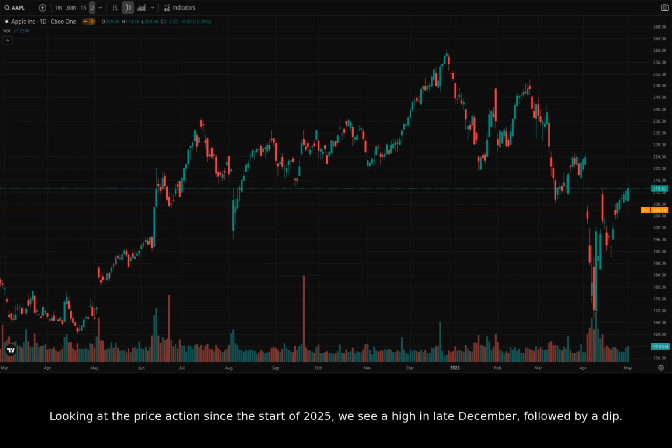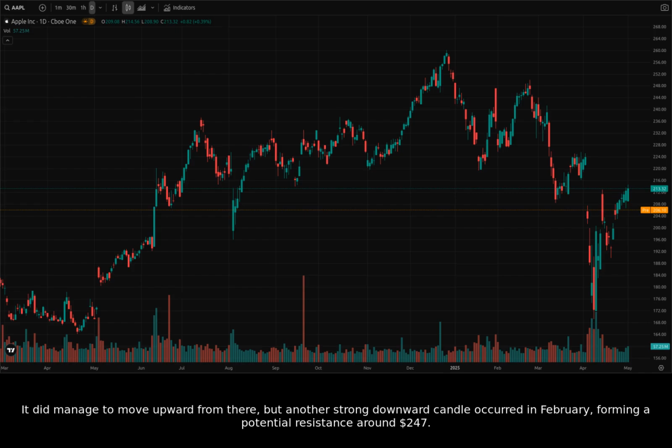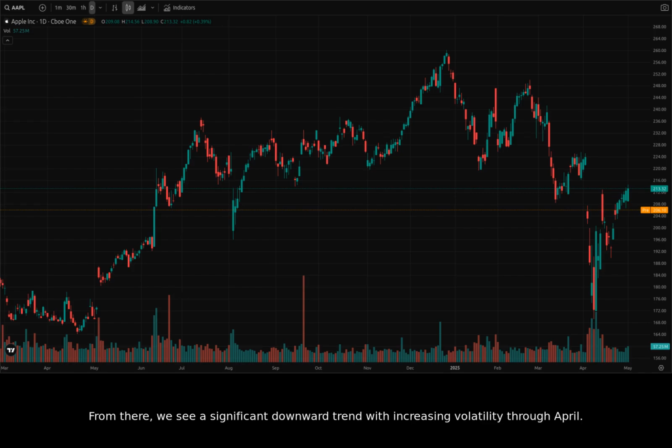Looking at the price action since the start of 2025, we see a high in late December, followed by a dip. Notice how it tried to recover in January, then fell further to a low of near $220. It did manage to move upward from there, but another strong downward candle occurred in February, forming a potential resistance around $247. From there, we see a significant downward trend with increasing volatility through April.